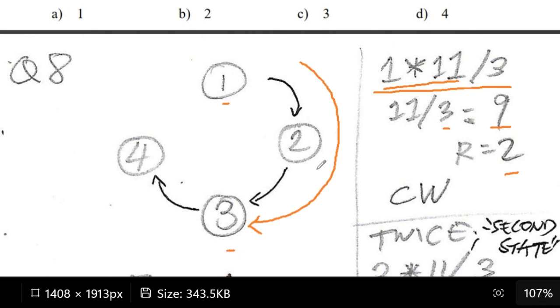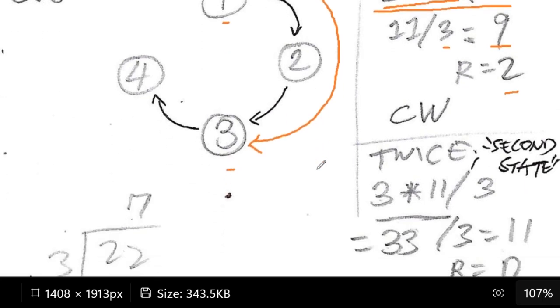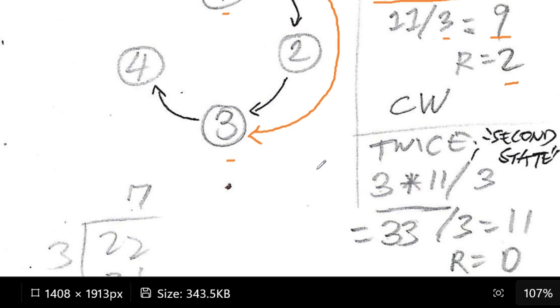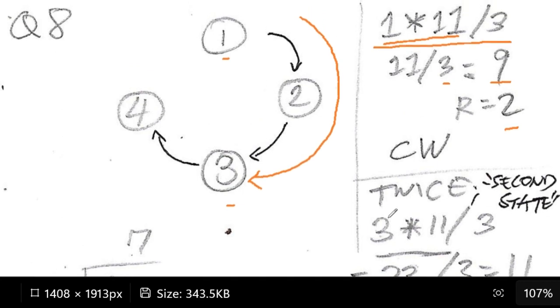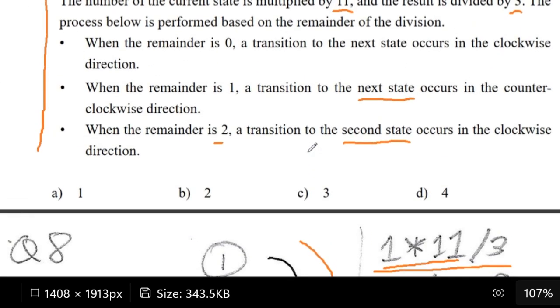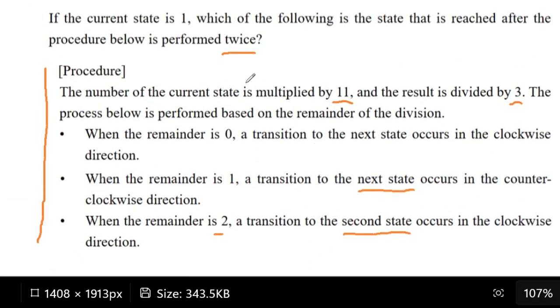Now for 3, we need to do the set of procedures again because we have the keyword twice, and you can see it in the instructions here: perform twice. If we go through the set of procedures again, we need to multiply 3 by 11 and divide it by 3.